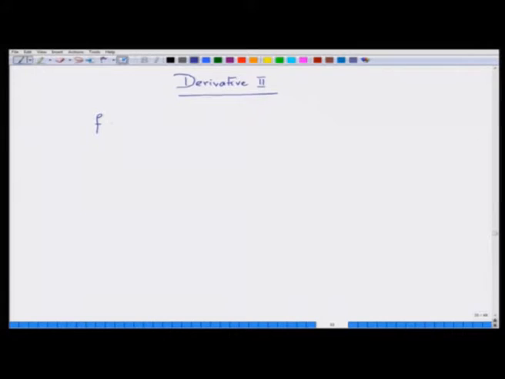So, if you have a function f and you have a function g, so by a function f plus g, the added function, if you evaluate it at x, it is nothing but f(x) plus g(x). So, the question is, what is the meaning of d/dx of f plus g at a given point x?